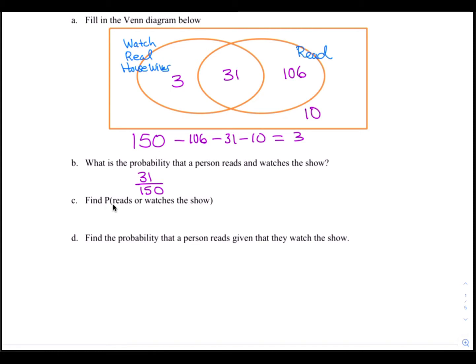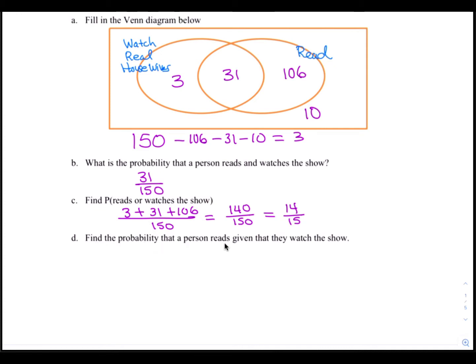Question C. Find the probability of those who read or watch the show. Well, those who read or watch the show would be the sum of 3 plus 31 plus 106, and all of that out of the total of 150. So 3 plus 31 plus 106 out of 150 is 140 out of 150, and that reduces to 14 out of 15.